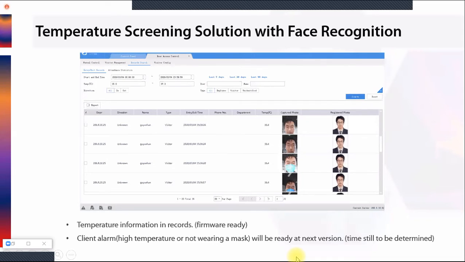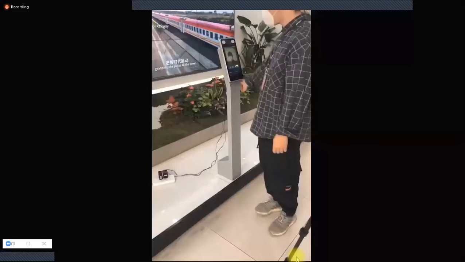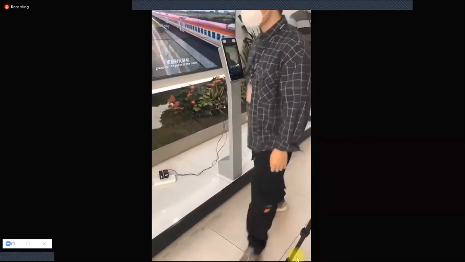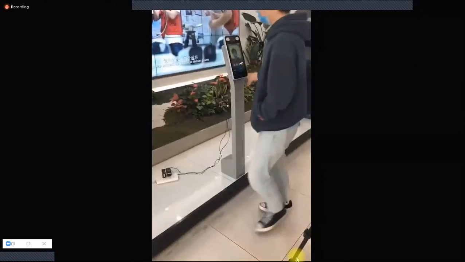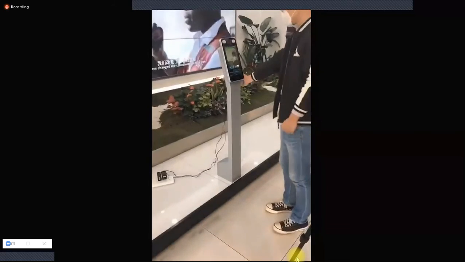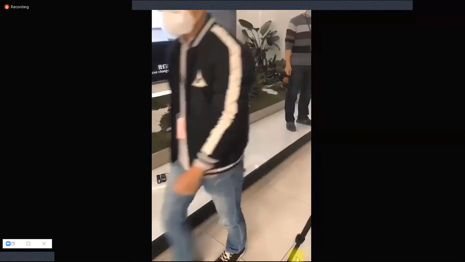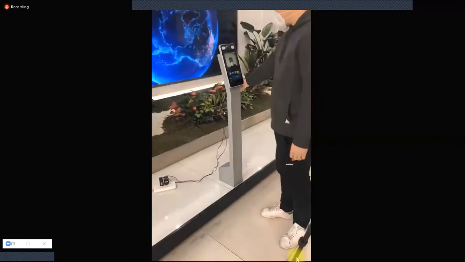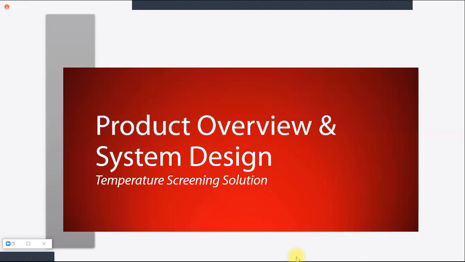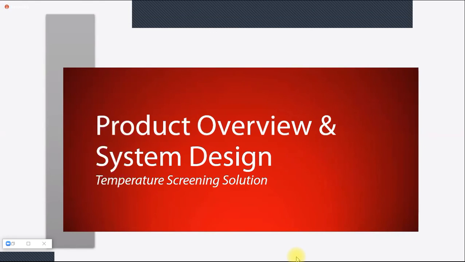So now I'm showing you the video of how this system will work. You can see the video. Whenever the person comes, he will stand in front of the device and it will give you the voice prompt, and it will ask you to pass. If anybody is with abnormal temperature, it will give a notification quickly.